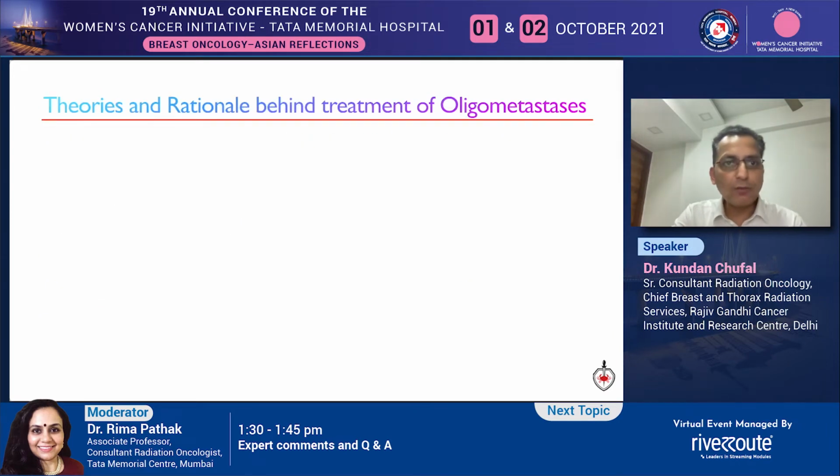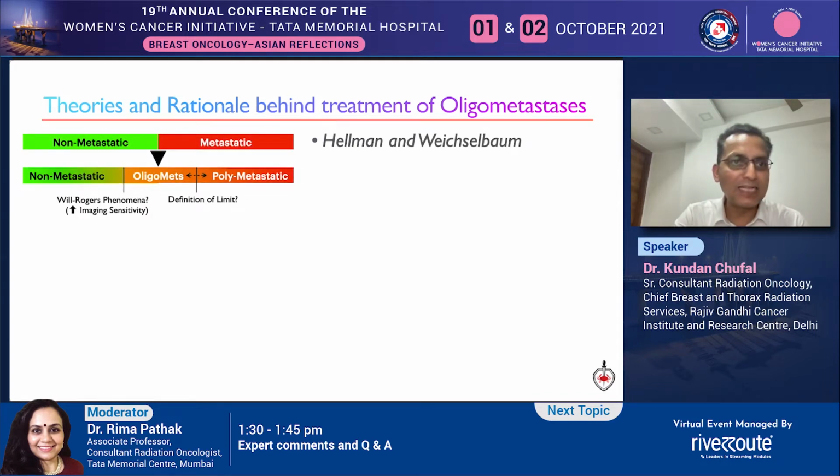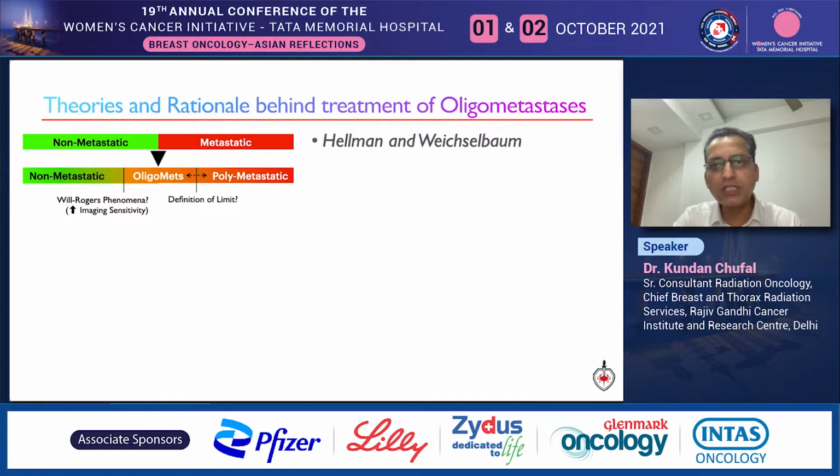So, deviating from the concept of dichotomous status, Hellman and Weichselbaum introduced the concept of an intermediary, less aggressive stage, namely oligometastasis. There was some evidence that these patients do distinctly well when treated with an aggressive approach, with a caveat of Will Rogers phenomenon because of increase in imaging sensitivity in recent years. Also, defining the limit and when to say polymetastatic disease is still an ongoing process.